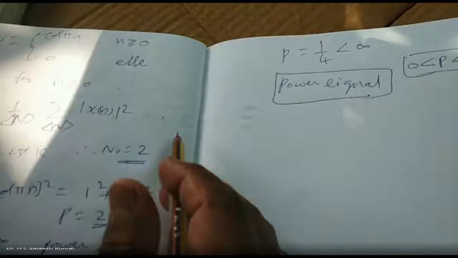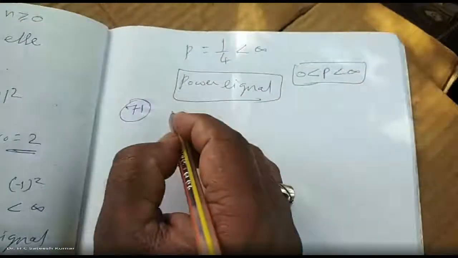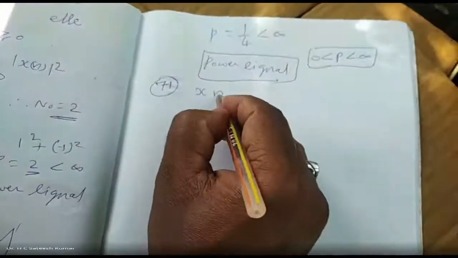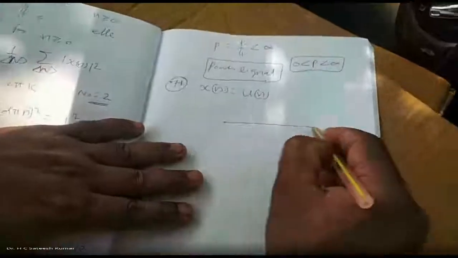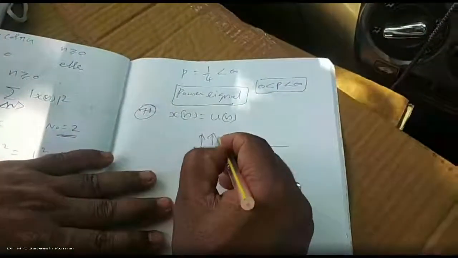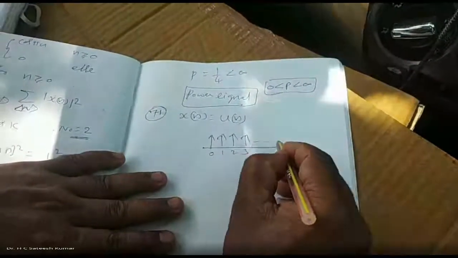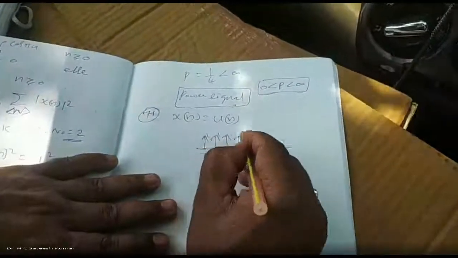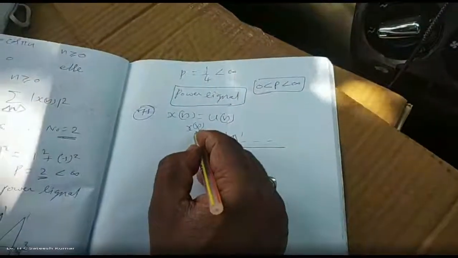Okay, right. So one more problem which was asked in the examination, and for this one you'll have to adopt a different method. It's a different kind of signal, u of n, ranging from 0 to infinity. 1, 1, 1, 1. This is a different kind of problem. We'll have to adopt a different method for this one.